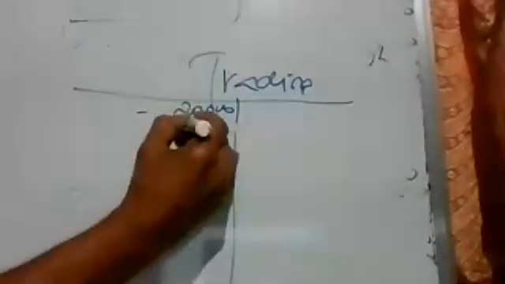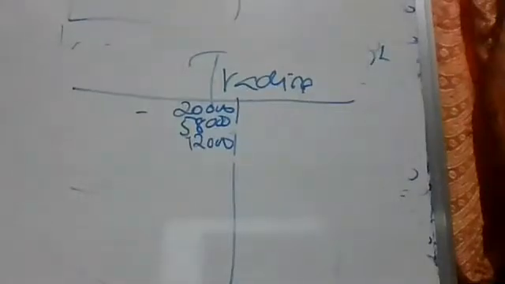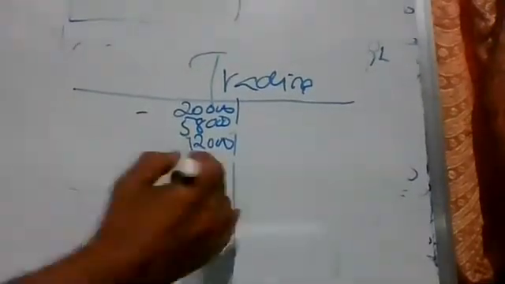Then purchases, which are 58,000 after adjustment, not 60,000. Then wages 12,000. Then freight invoice 4,000.